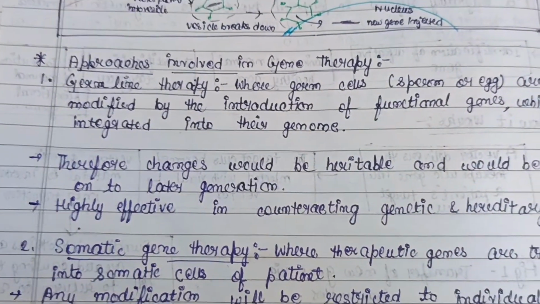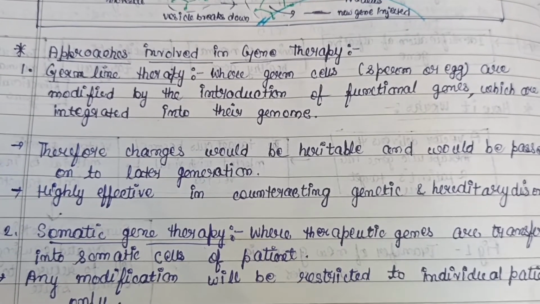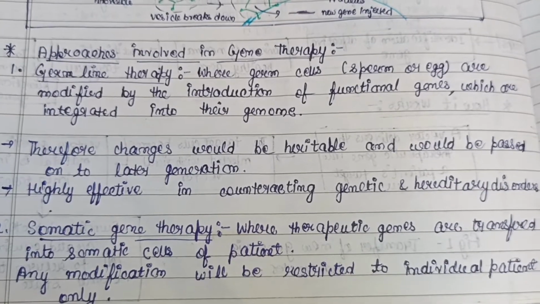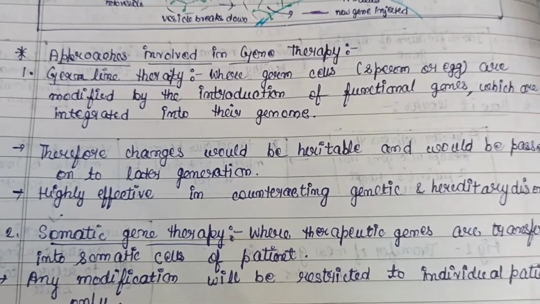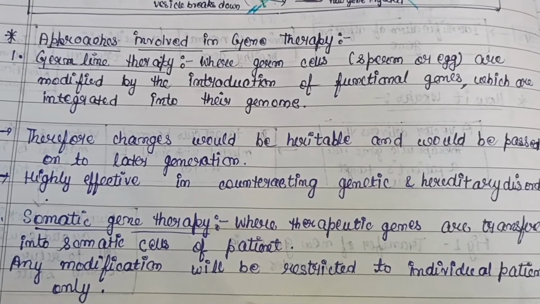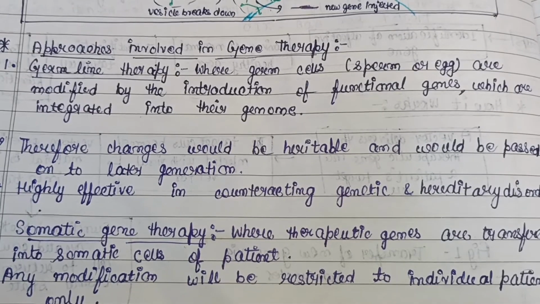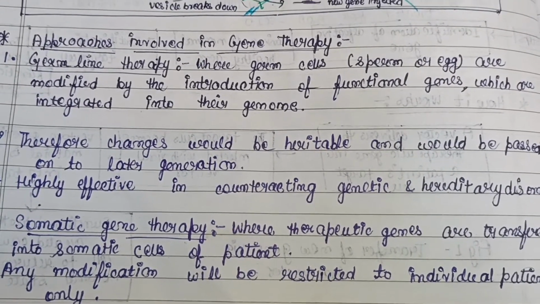So the approaches involved in gene therapy, that is, the types of gene therapy. First is germline therapy. Here germ cells, which are sperm cells or egg cells, are modified by introduction of functional genes which are integrated into their genome.